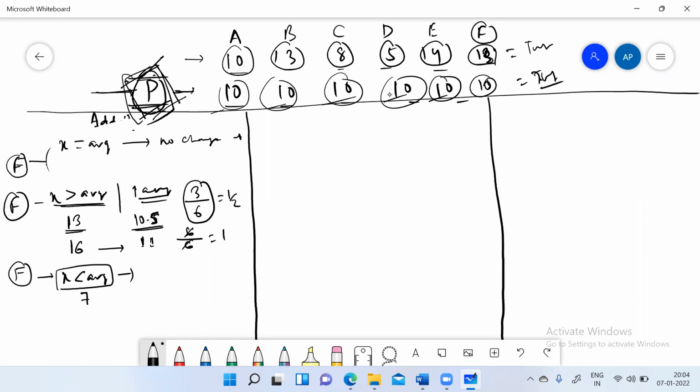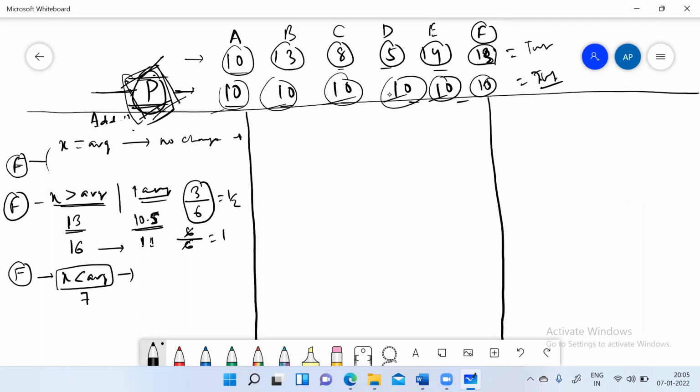Tell me, sir, we will have to take from everyone else and give to her. How much? 0.5. Sure? Yes, sir. So you will take 0.5 from everyone. Okay, in this case it worked out. But how did you reach the value of 0.5? She is 3 short, so they will take it from the 6 others and give it to her. Here you made the right choice that 0.5 should be given, but many times it is very difficult to identify how much we should take from everyone.